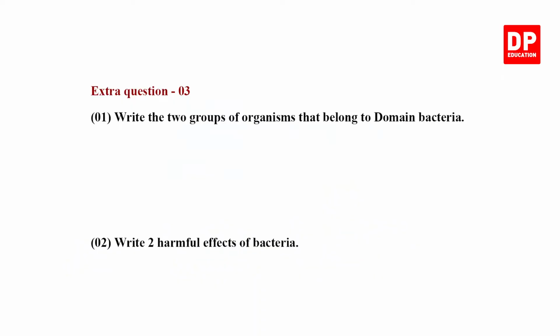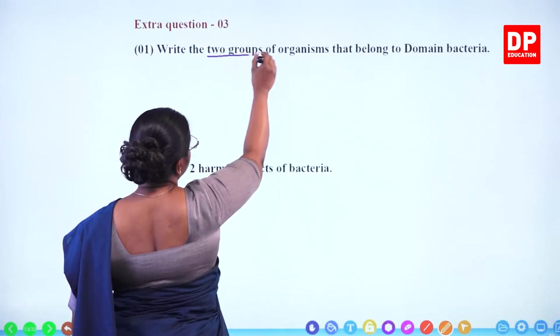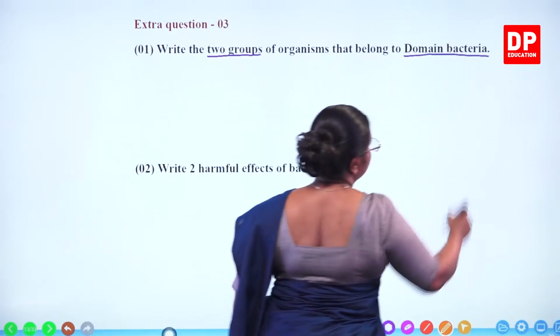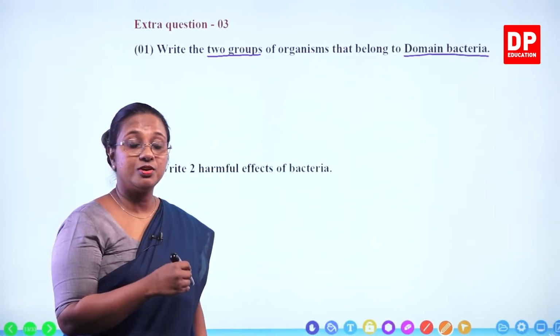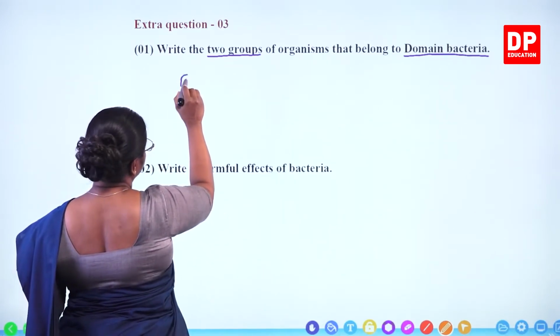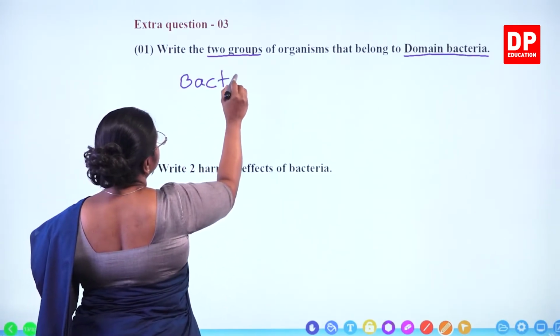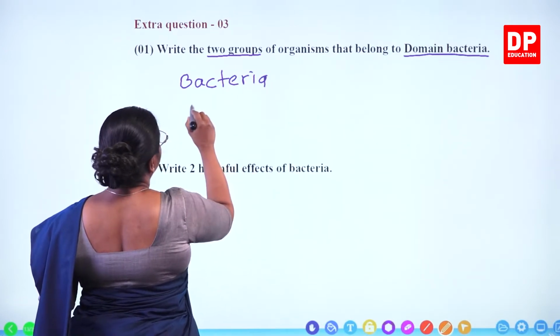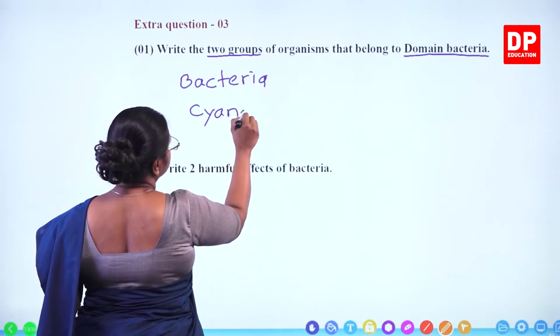Extra question 3. Write the two groups of organisms that belong to domain bacteria. So two groups of organisms that belong to domain bacteria. I told you all before this also. Bacteria and cyanobacteria. So bacteria and cyanobacteria.